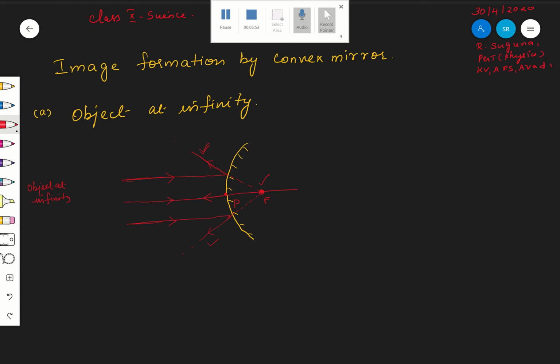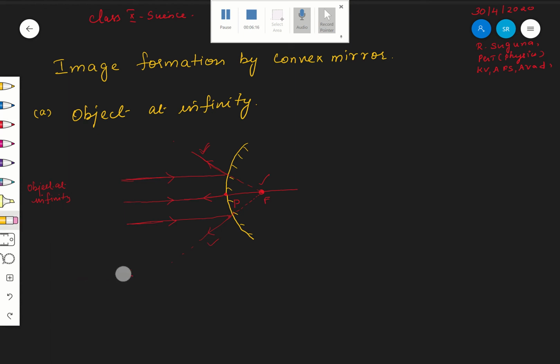Why? Because if the rays are really meeting and forming the image, then it is a real image. But here the rays are not meeting, but you are extending them in the opposite direction. They meet at one point, thereby forming a virtual image. Are you following? Therefore, what is the nature of the image?